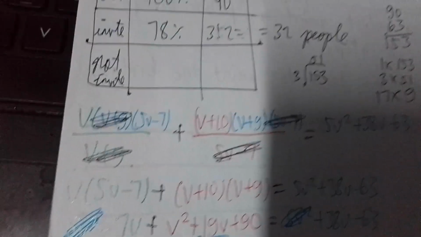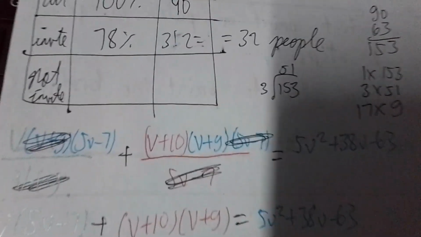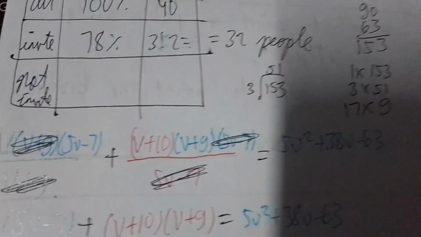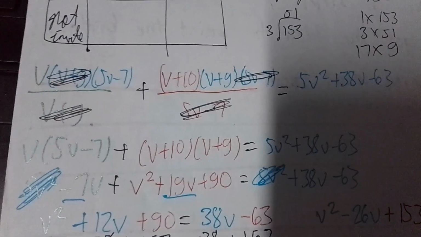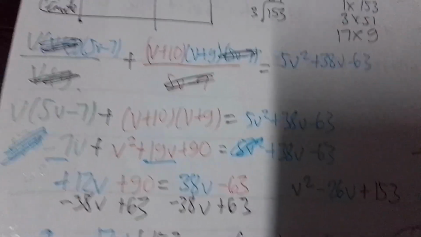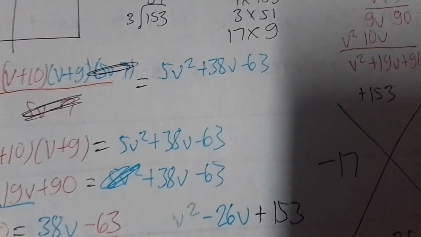And then V times 7 equals 7V. Negative 7V. And then this one, we apply the folding method. V squared, 10V, 9V, 90. So therefore, that's V squared plus 19V plus 90. Right? And then here we have 5V squared plus 38V minus 63.